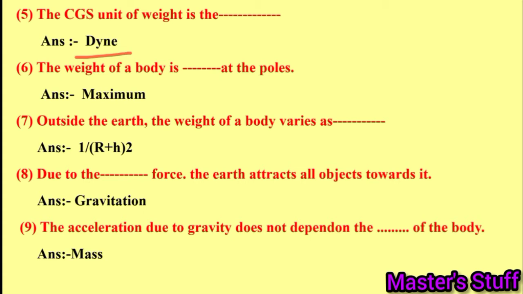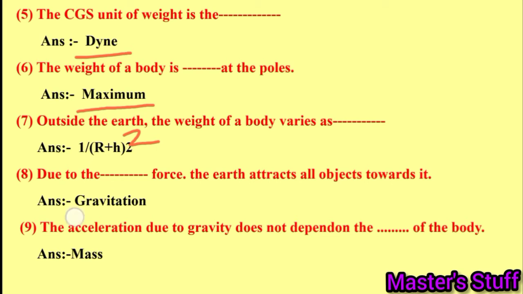The weight of a body is dash at the poles. The weight of a body is maximum at the poles. Outside the Earth, the weight of a body varies as 1 upon (R plus h) whole square.